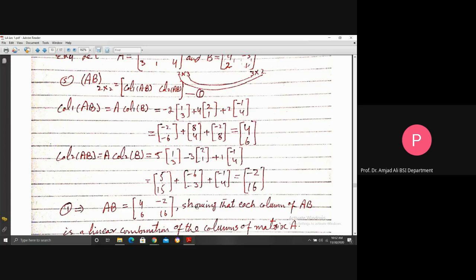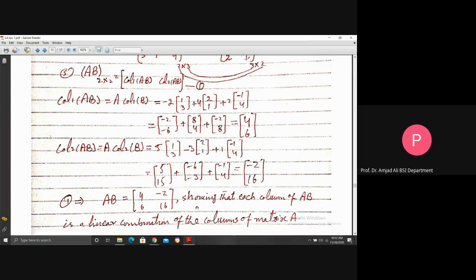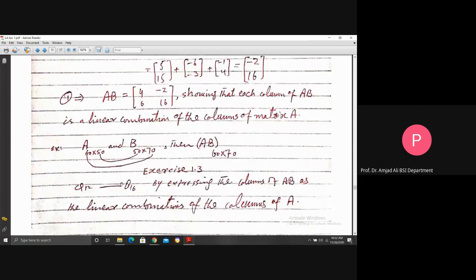And the second thing is, if you consider here, for example, A is of size 60 by 50, B is of size 50 by 70. This is equal, so multiplication is possible, and the product size will be 60 by 70. For example, in an industry, this product indicates some information in each and every entry.